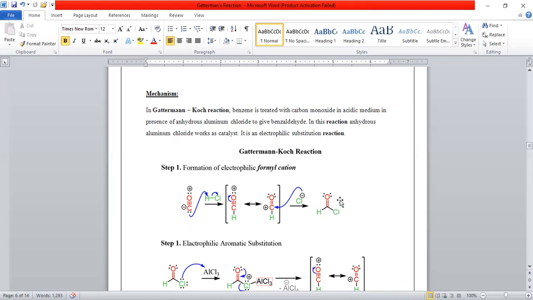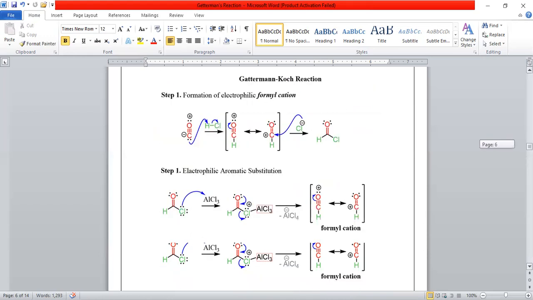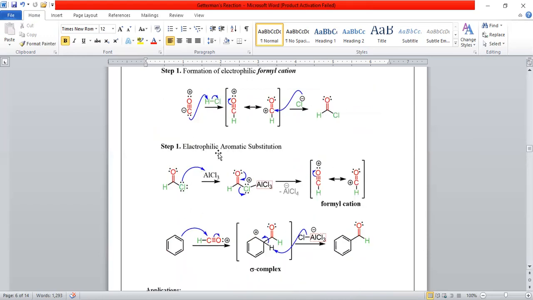We cannot use it directly to produce benzaldehyde because it is highly unstable, so we generate it by the reaction of carbon monoxide with HCl. We will further explain it in the second step, electrophilic aromatic substitution.